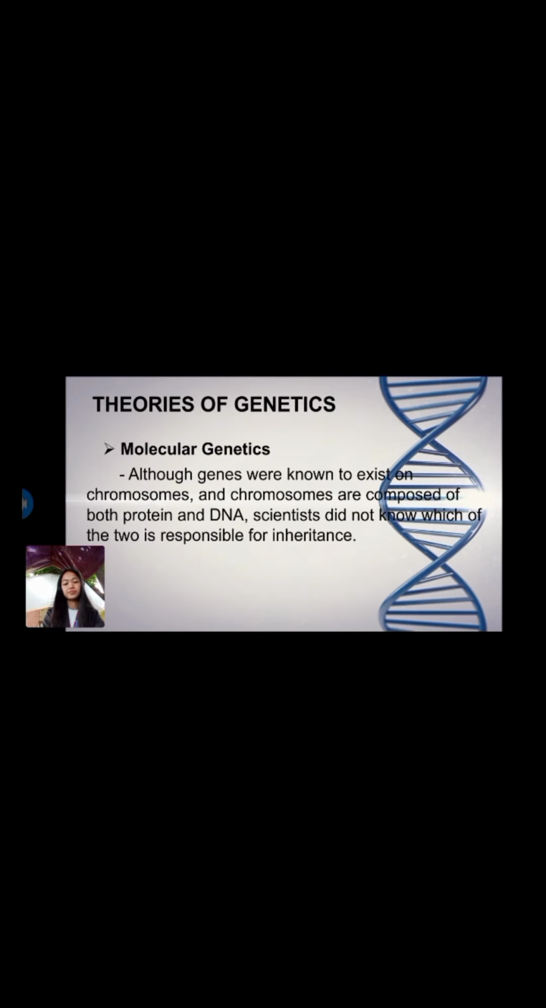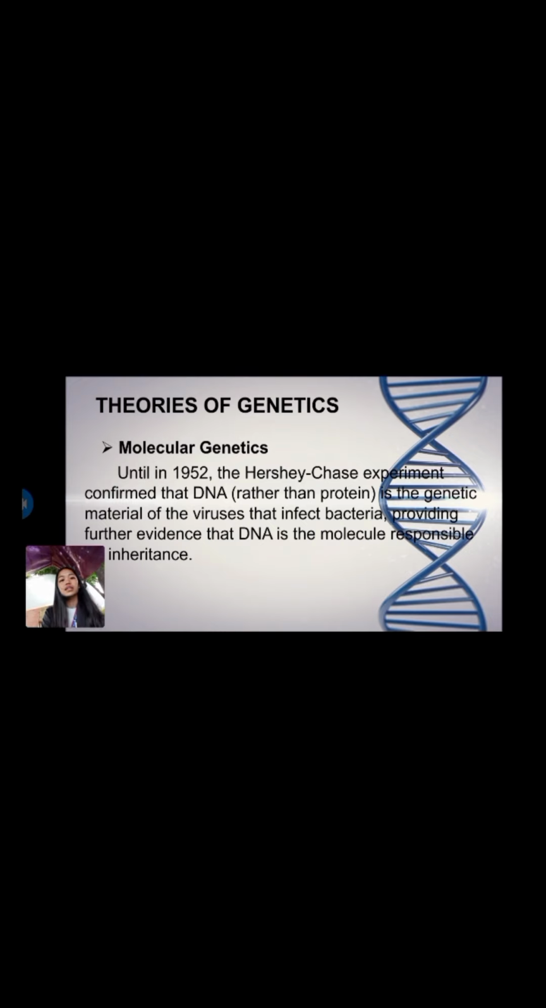Molecular genetics. Although genes were known to exist in chromosomes, and chromosomes are composed of both protein and DNA, scientists did not know which of the two is responsible for inheritance. Until in 1952, the Hershey-Chase experiment confirmed that DNA, rather than protein, is the genetic material of the viruses that infect bacteria, providing further evidence that DNA is the molecule responsible for inheritance.